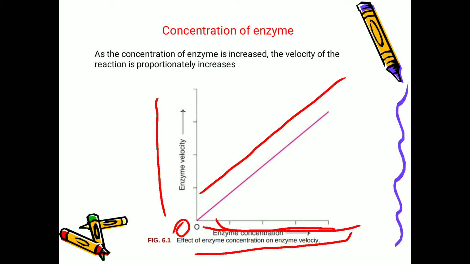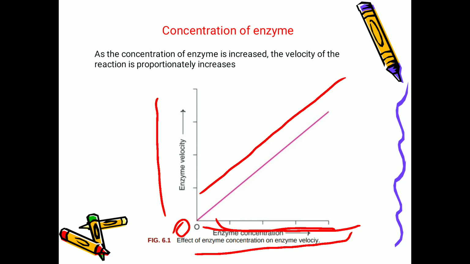With the linear graph, what you can understand is that with the increase in the concentration of enzyme, the velocity or speed of the enzyme reaction will increase according to the concentration. And in fact, this property of enzyme is made use of in determining the serum enzymes for the diagnosis of diseases. This effect of concentration of enzyme can be used in the diagnosis of diseases.